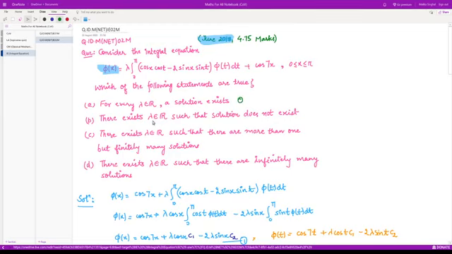They are saying for every value of lambda the solution does not exist, there is no solution for every value of lambda. For every value of lambda, they are asking, is there more than one but finitely many solutions? Or for every value of lambda, there are infinitely many solutions.